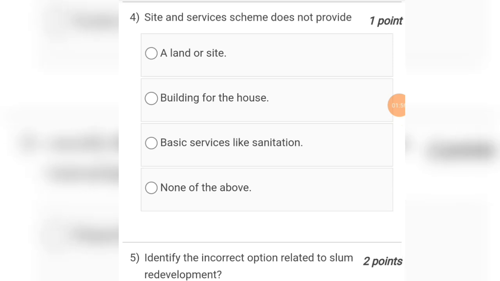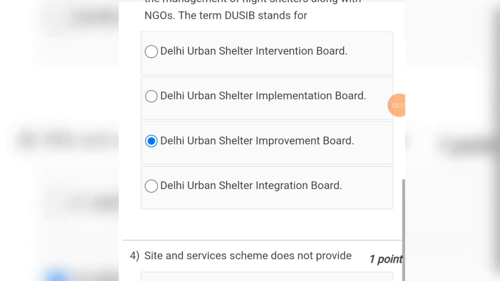Question number 4 is, site and services scheme does not provide a land or site, building for the house, basic services like sanitation, none of the above. So the answer will be option number B, that is building for the house. Okay.